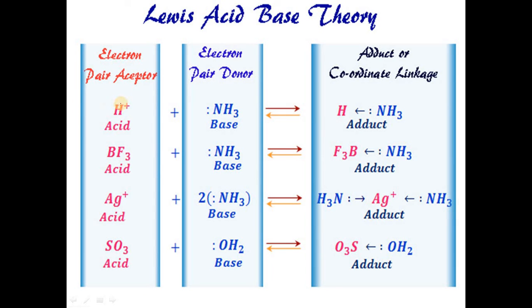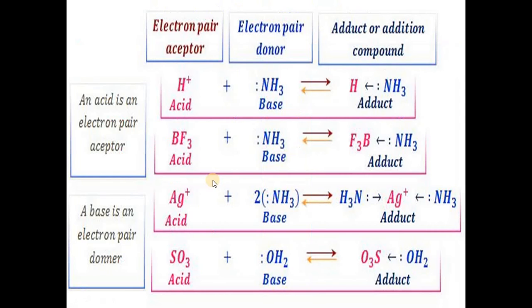Some of the examples: Lewis acid means electron pair acceptor, Lewis base is an electron pair donor, and we get the adduct or coordinate linkage. The examples are H plus with NH3, then BF3 NH3 adduct, Ag plus NH3 adduct, then SO3 adduct. So these are the Lewis acid base concept.